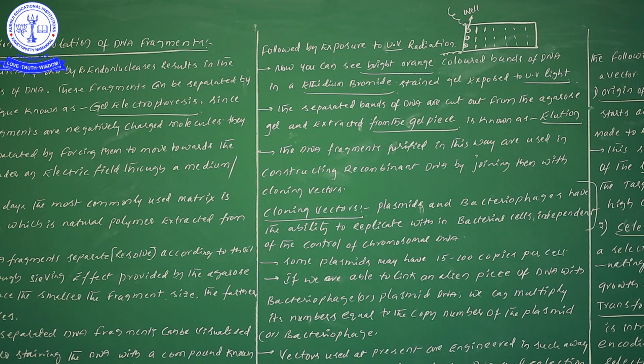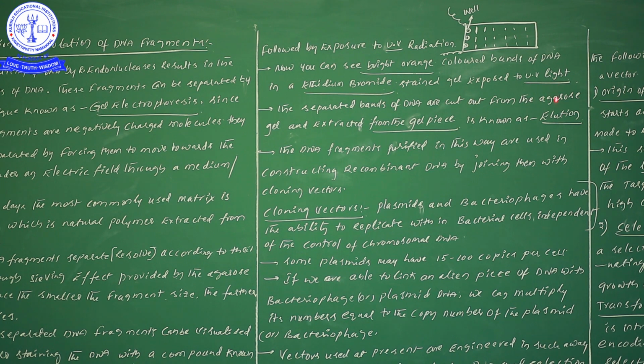Now here, elution is nothing but this: suppose there are different types of DNA fragments, no? Here you see that, based on the molecular weight, there are so many DNA fragments. All the fragments are not necessary for our practicals, for our techniques. Very few DNA molecules or DNA fragments only are required. So in that particular case,